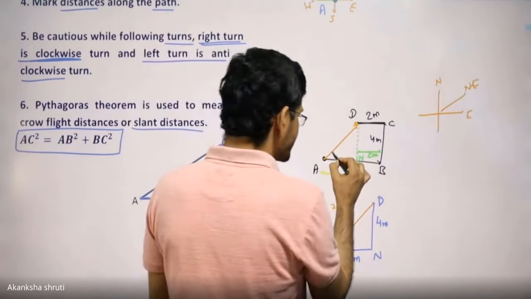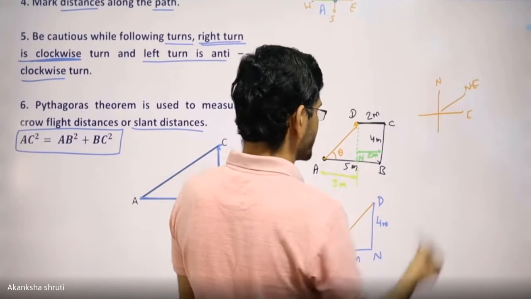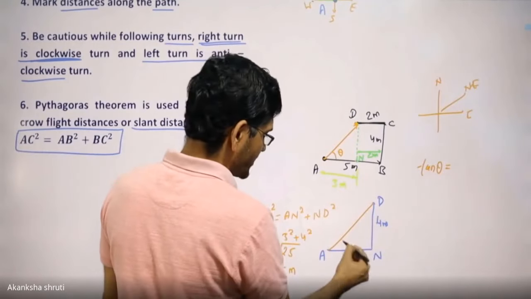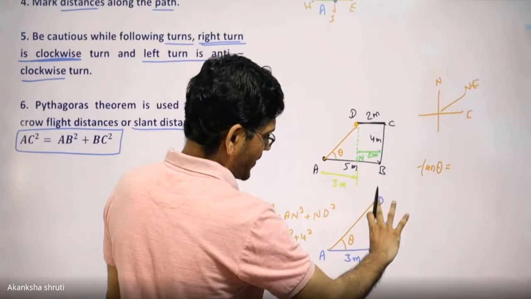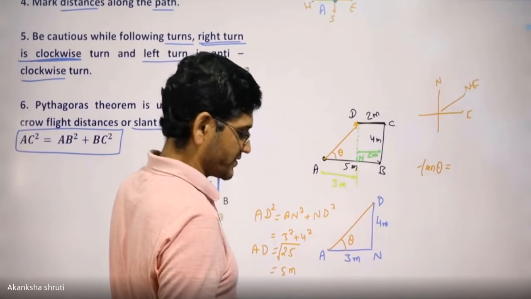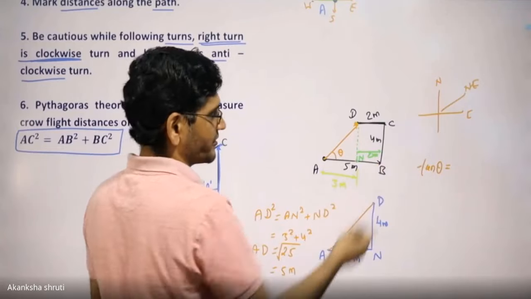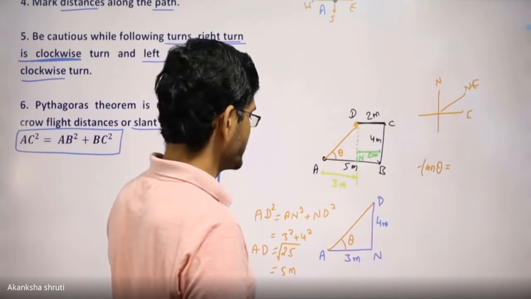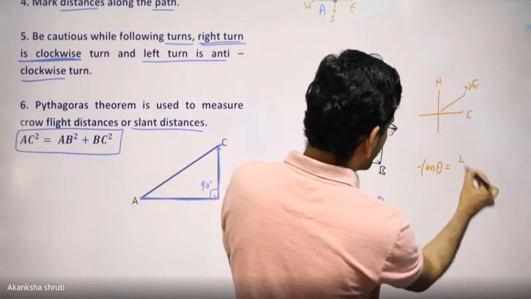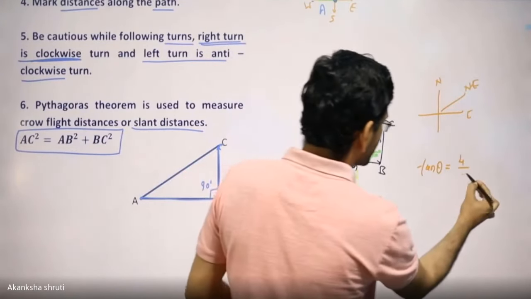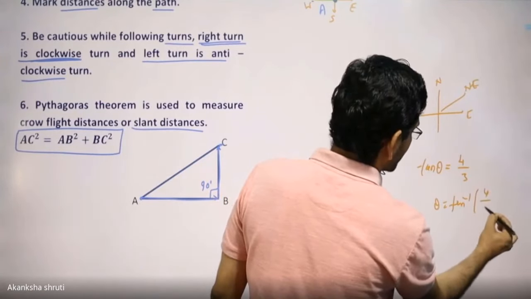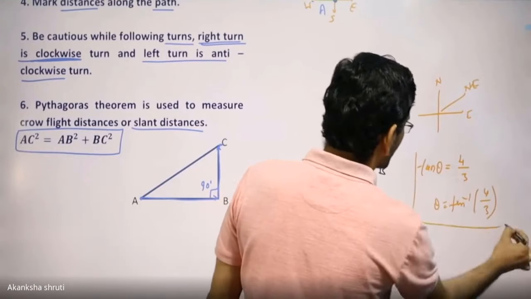Otherwise, this exact angle theta can also be calculated, because tan of theta is given by how much? If we consider this as theta, perpendicular by base, this we will learn in trigonometry. Just after a few days, we will learn this trigonometry for class 10th students. So students, this is given by the perpendicular by the base, which is 4 by 3. So theta is given by tan inverse of 4 by 3. This is the exact measure of the direction.